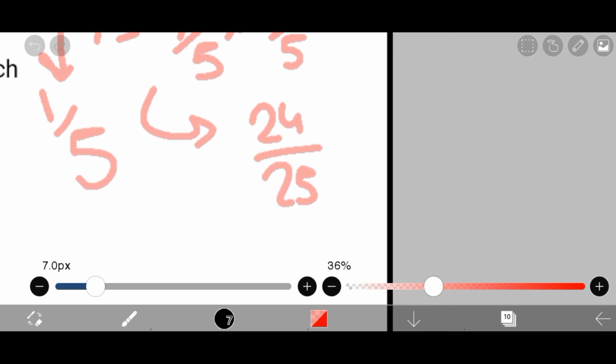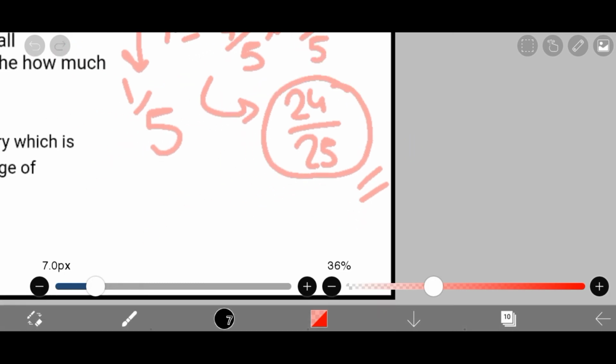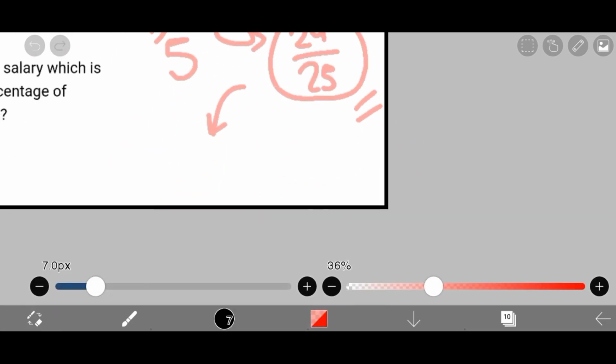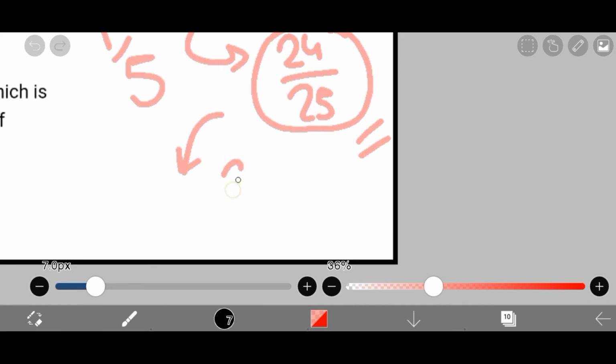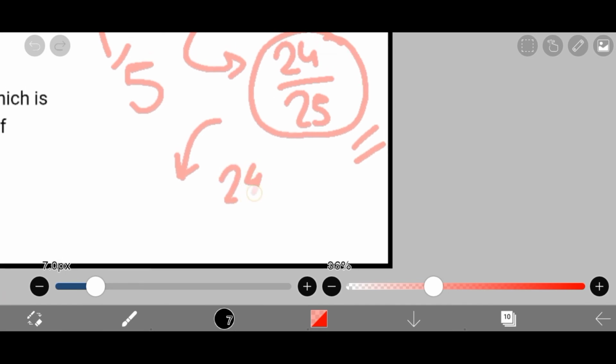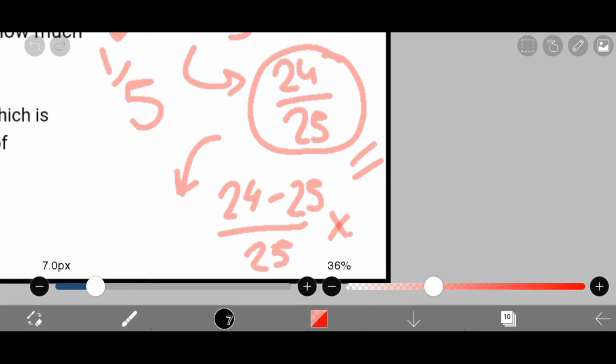Now you could simply calculate it with 100 and whatever, but that's not advised. It's the multiplying factor, right? It's the factor which is multiplied with the number to get the value. So there is some increase and decrease, right? You just need to do one more step to get to your percentage. You need to subtract 24 from 25, keep 25 as it is, and then multiply with 100.